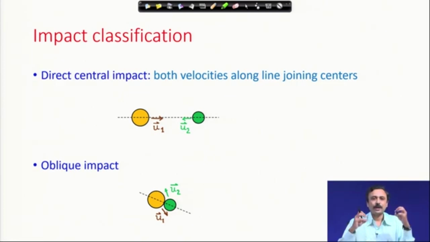Oblique means the particles might be moving in different velocity directions, suddenly there is impact and then there is separation. The velocities at the point of impact will not be along the line joining the two particles. So, direct central impact is when the velocities at the point of impact are along the line joining the two particles, and oblique impact is when they are not.